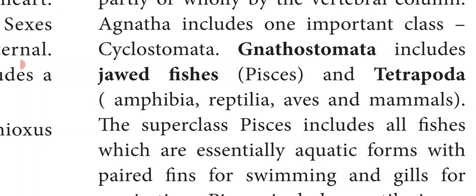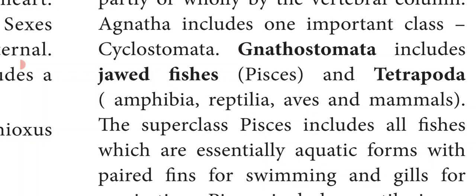And if you take the Gnathostomata, they include the jawed fishes, that is fishes which have jaw in their mouth. Example Pisces. Pisces includes all the fishes. And Tetrapoda. Tetra means four, poda means limbs, that is four limbed.